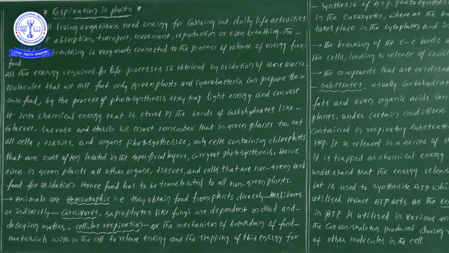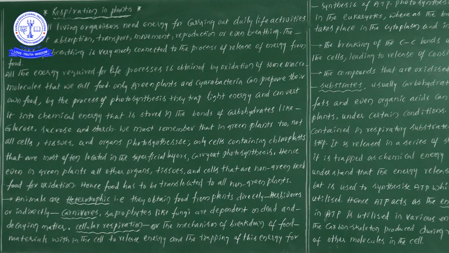Even in a few aerial parts we will notice the absence of chloroplasts. So the point I am giving you is, even though plants perform photosynthesis, not all parts of the plants perform it. Only cells containing chloroplasts, that are most often located in the superficial layers, carry out the process of photosynthesis.